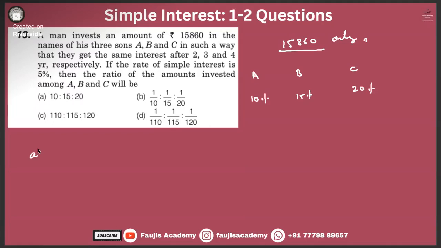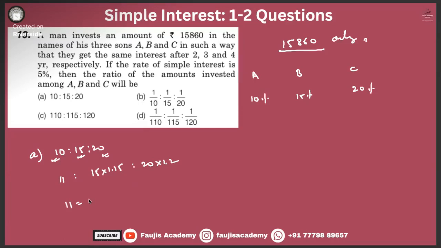No. Let us say option A, 10 is to 15 is to 20. That means 10 rupees invested, 15 rupees invested, 20 rupees invested. That's it. 10% of 10 is 1. 15% of 15 means 15 into 1.15, and 20 into 1.2.